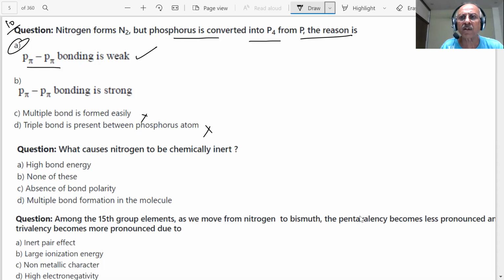Two sides are there. Those who are just guessing, they see nothing. A lot of students have asked me, sir, inorganic, we don't know anything about that. So what I am trying now is to come out with some questions and explain with some basic concepts, so that we become stronger in every part: organic, inorganic, physical. All the three are important. Next question is coming. What causes nitrogen to be chemically inert?